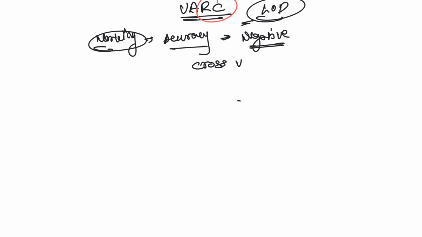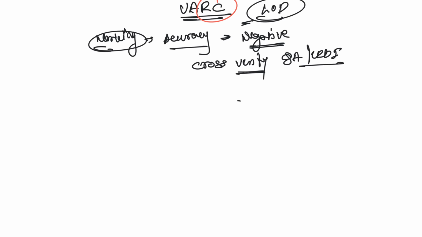because it's very difficult to cross verify what you're going to mark. It's unlike quants or LRDI, wherein you mark the answer but can cross verify because there are formulas and all that. In VARC there are no formulas, to be very honest, and that's why it's difficult to understand how correct the answer you're marking is.